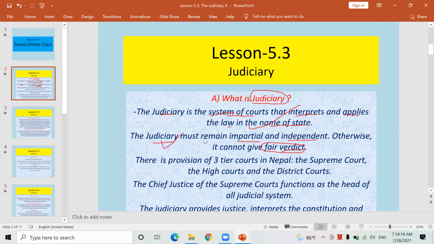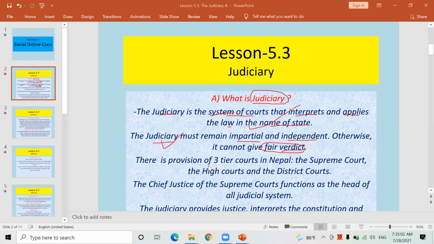You may not know, judiciary consists of one Supreme Court, 77 District Courts and 7 High Courts. Therefore, in simple terms, judiciary means that organ of the Nepal government which consists of the Supreme Court, 77 District Courts, and 7 High Courts. Among them, the Supreme Court gave a fair verdict on behalf of Sher Bahadur Deuba. Therefore, he is now the Prime Minister of Nepal, having overthrown KP Sharma Oli from that post.